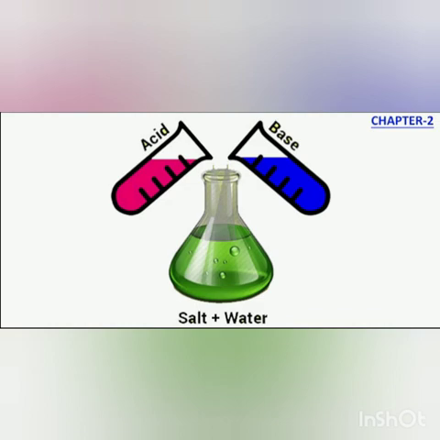So what you will observe: with acids the bulb will glow, but with glucose and alcohol the bulb will not glow. What does it mean? If the bulb is glowing in acids, it means the solution is conducting electricity, allowing the electricity to pass through, and that is why the bulb is glowing. But in glucose and alcohol, the bulb is not glowing. What does it mean? They are not conducting electricity, they are not allowing the electric current to pass through them. Why?